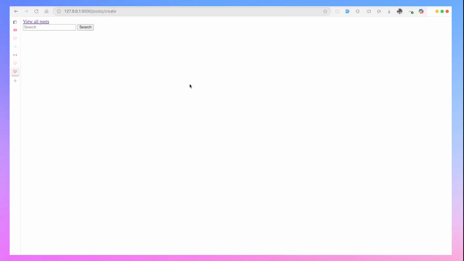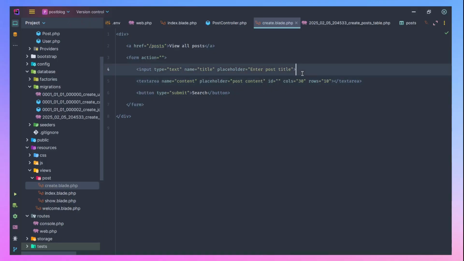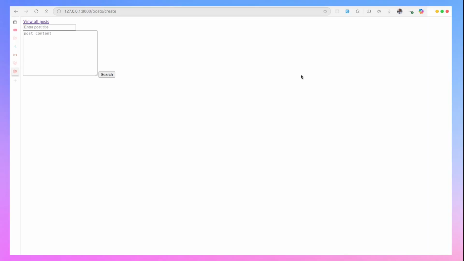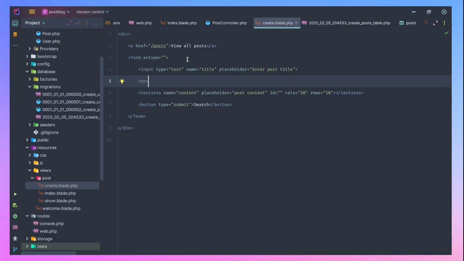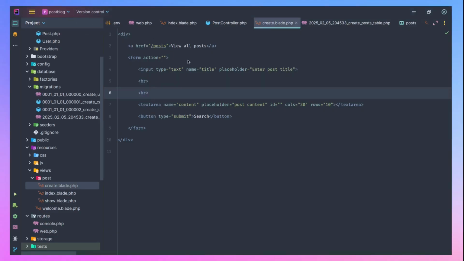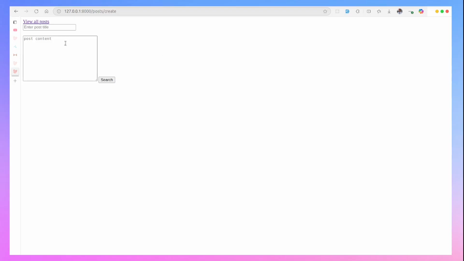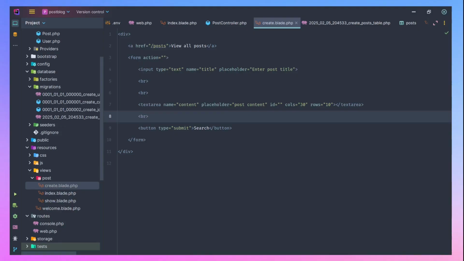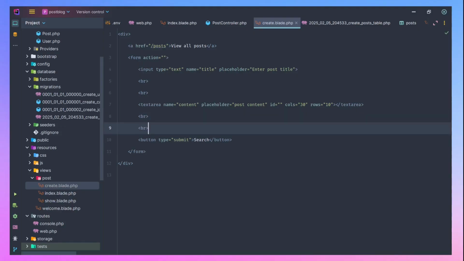Let's refresh. Let's give a break line here, and let's make it 2. Let's refresh. So your post title, then this button should be a submit button. I'm just doing it very, very simple so that you can follow. So create post.